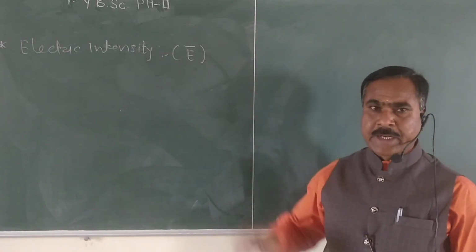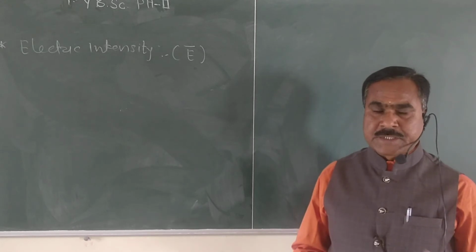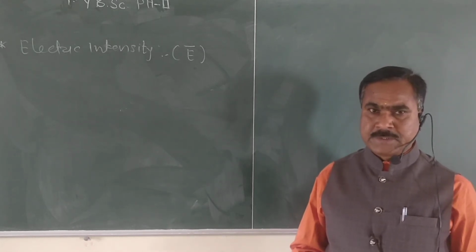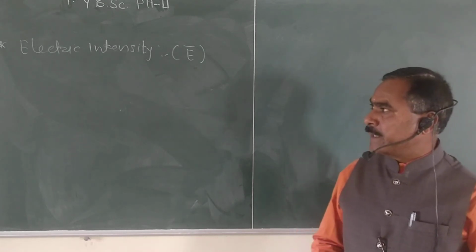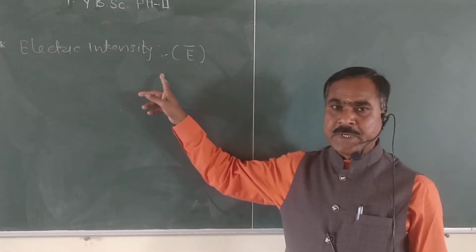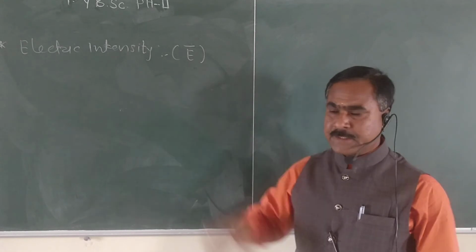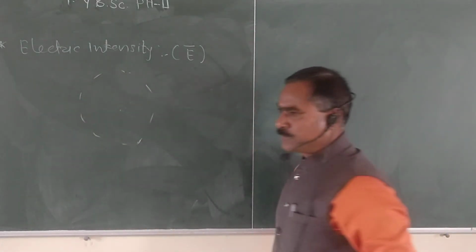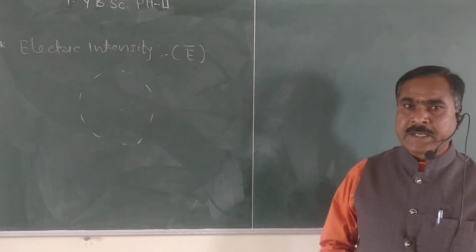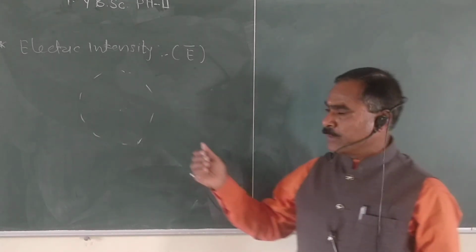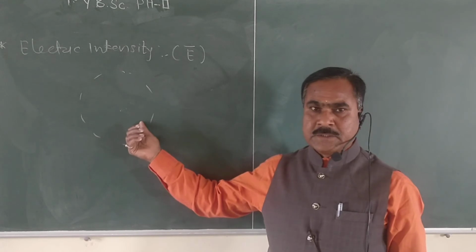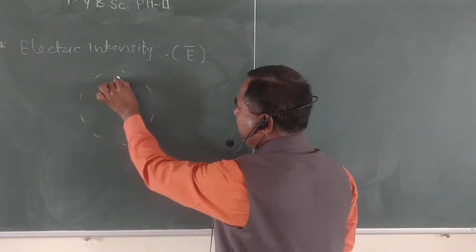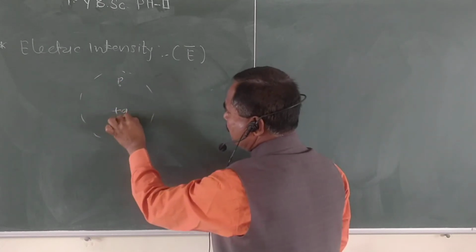Electric intensity means the strength of electric field at any point, which is called the electric intensity or intensity of the electric field. If this is the region of electric field, then at any particular point, say point P, we calculate the strength of the electric field produced by the plus Q charge.